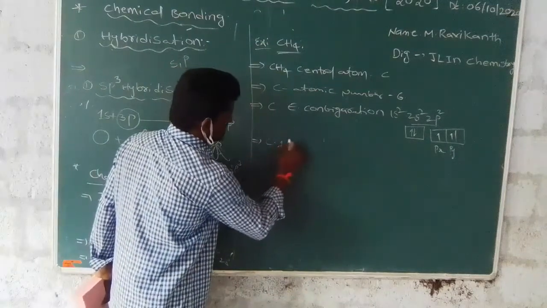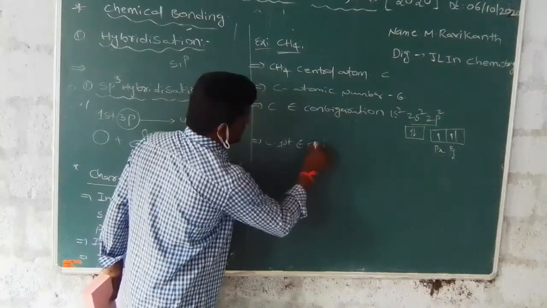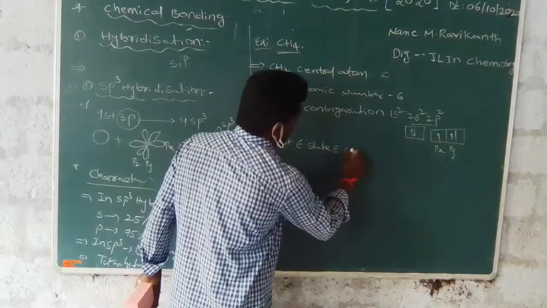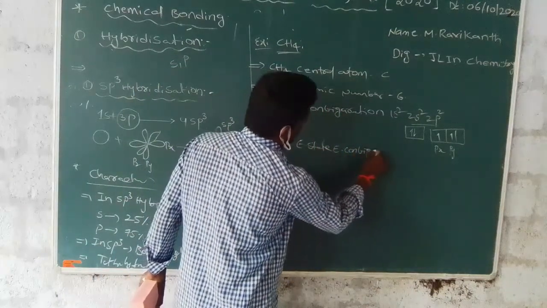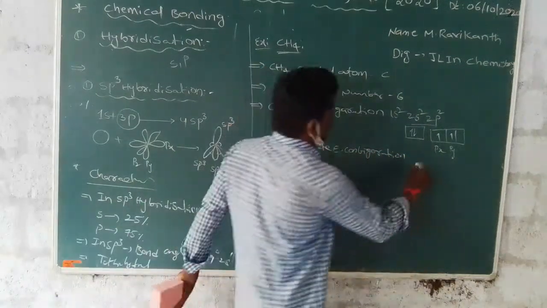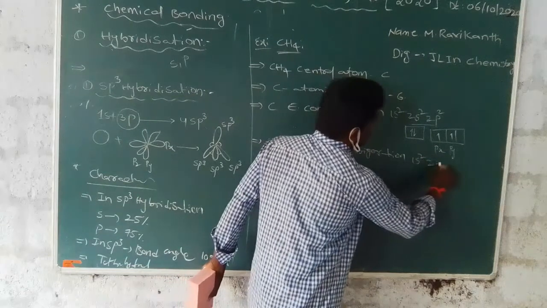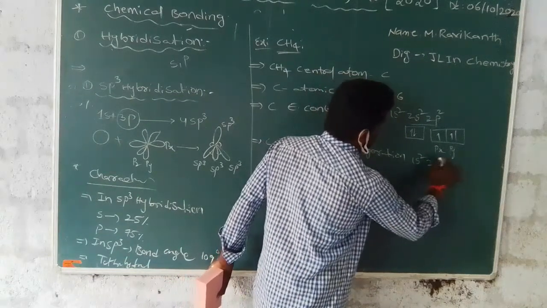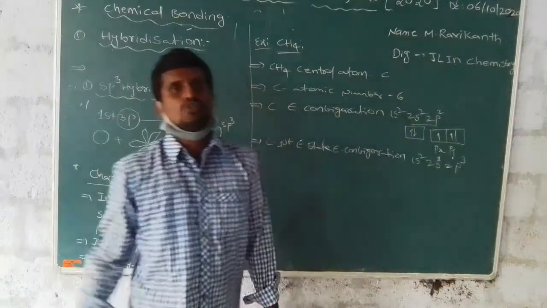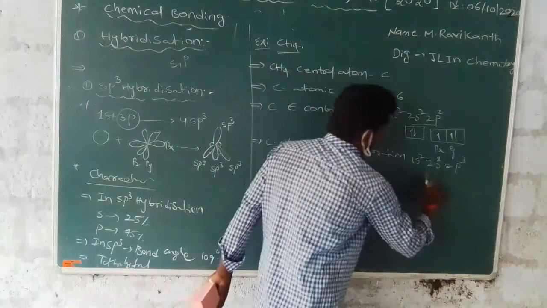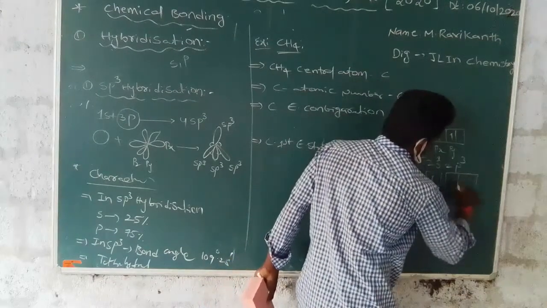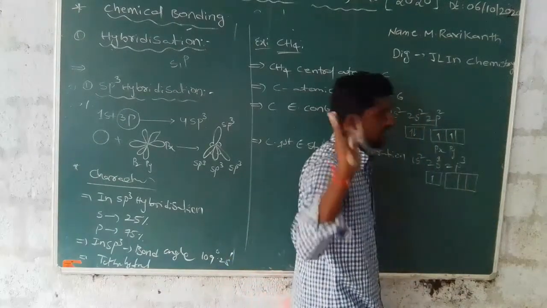Next, the carbon first excited state electronic configuration is 1s2, 2s1, 2p3. The 2s orbital has 1 electron, and how many electrons does the 2p orbital have? 3 electrons.